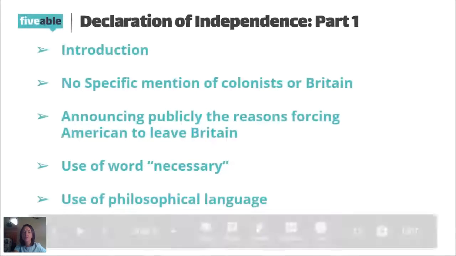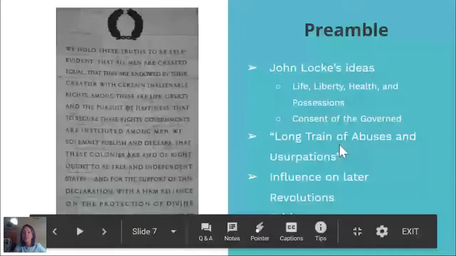Before I move into the preamble section, any basic questions that anyone might have at this point?